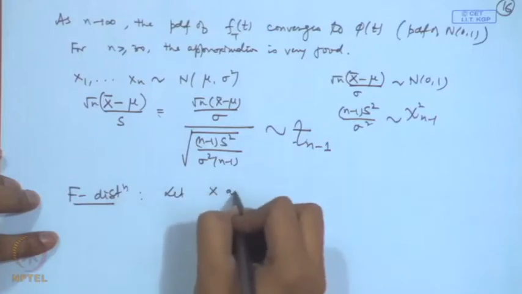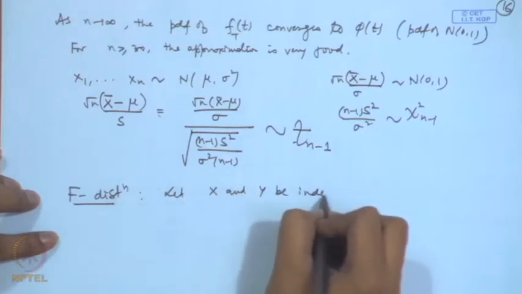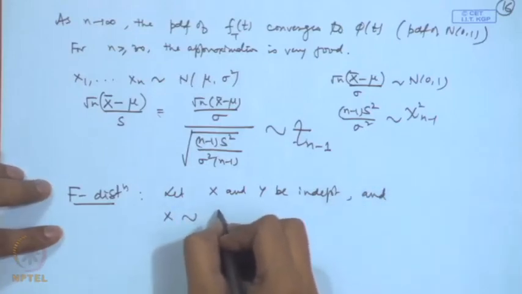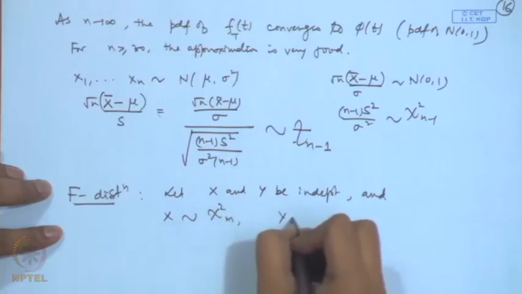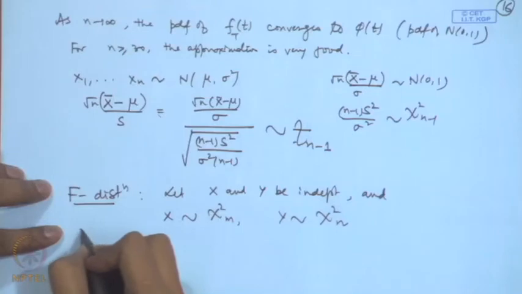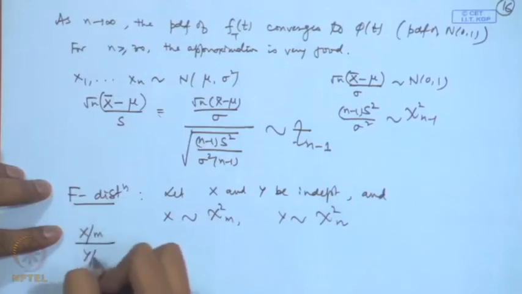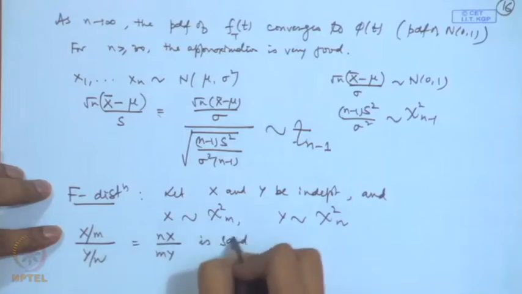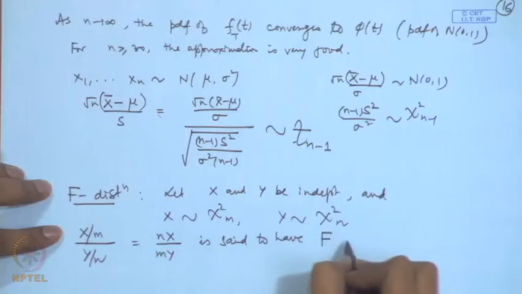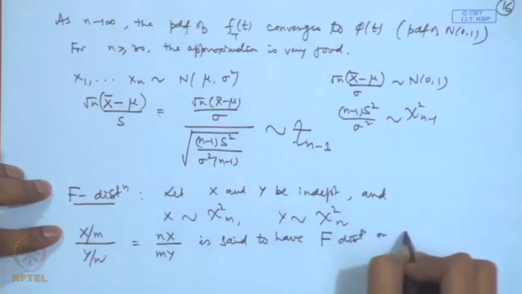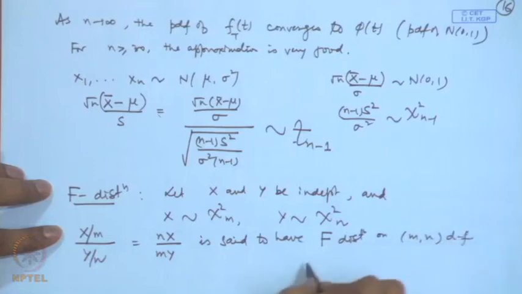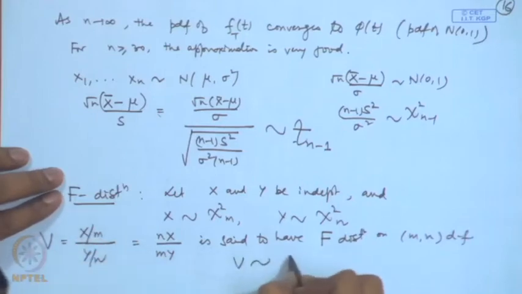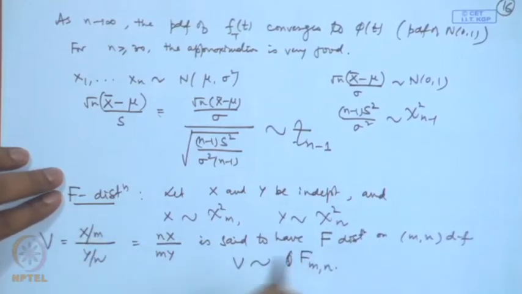Let x and y be independent, and x follows chi square on m degrees of freedom and y follows chi square on n degrees of freedom. Then (x by m) divided by (y by n), that is equal to n x by m y, is said to follow f distribution on m, n degrees of freedom. We write this, let me use the notation v, v follows f on m, n degrees of freedom.